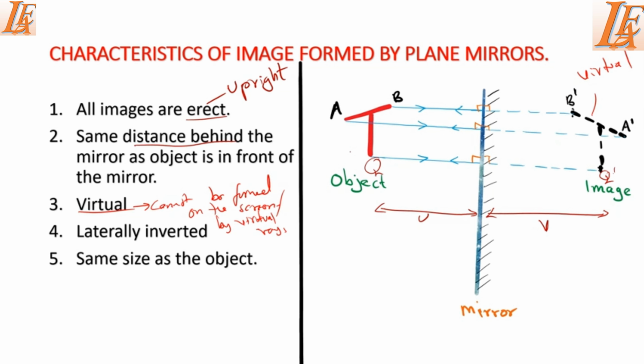That's what we call a virtual image. So you can see the image is drawn using dotted lines. It means it's an image which you cannot touch. You cannot touch your image inside the mirror. That's what we call a virtual image.